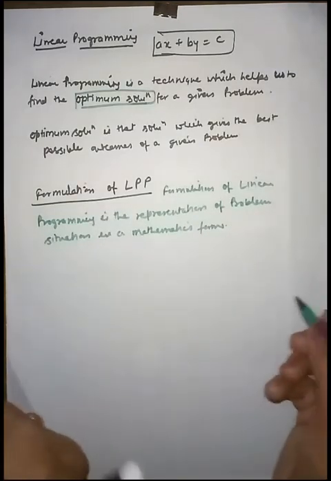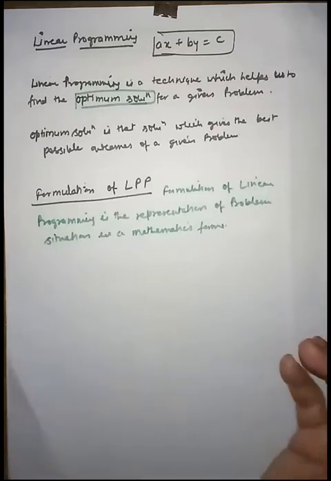You just convert the given problem into a mathematical expression, right?